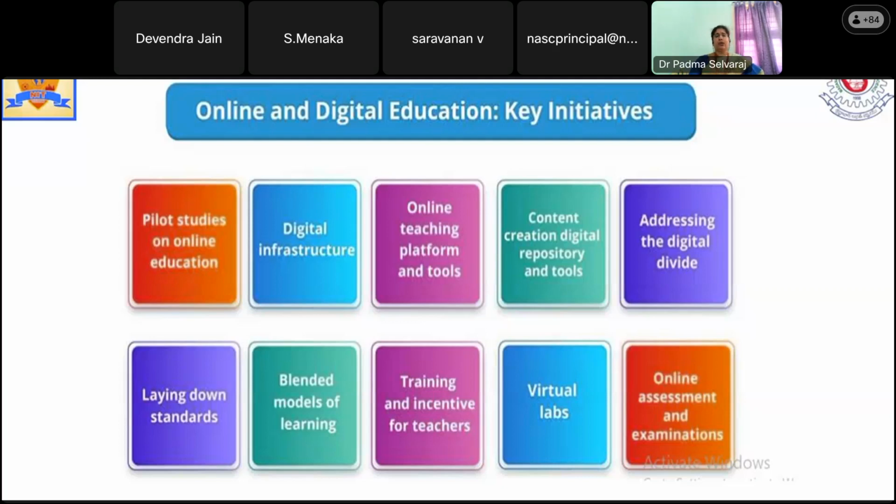And also, when coming to the key initiatives for online education, it may be distance learning or open source. I think we are using this digital infrastructure. You can say our platform is itself an initiation of this digital infrastructure. And many more online teaching tools and platforms are developing and emerging. So many open sources are available in order to implement these contents.